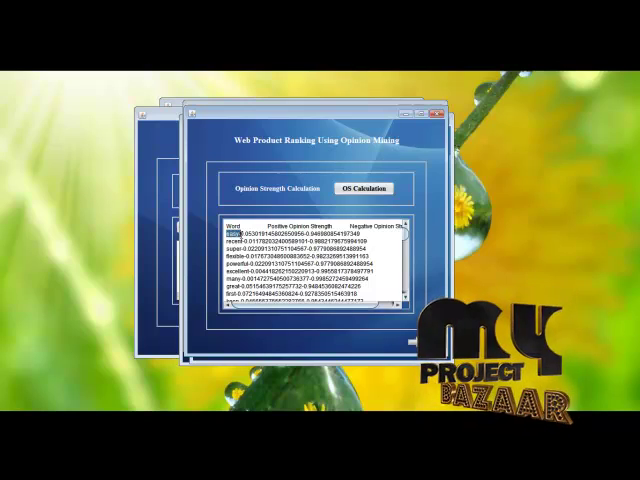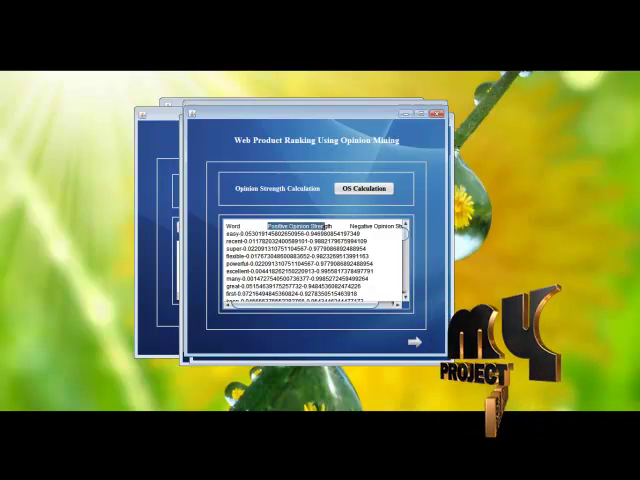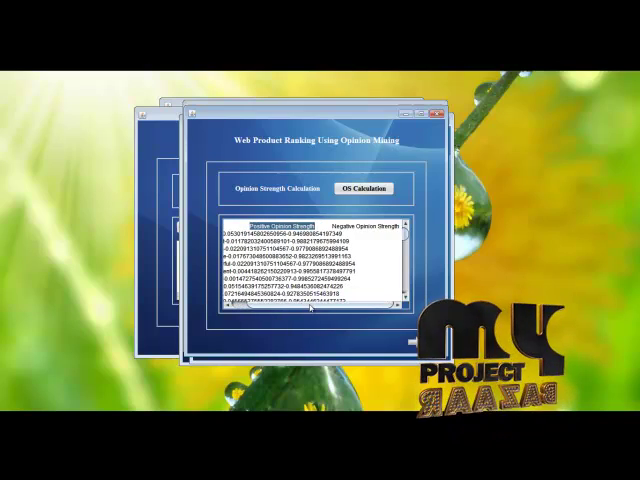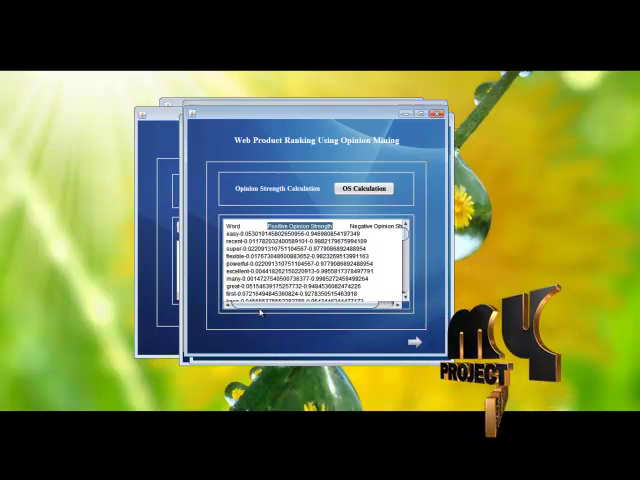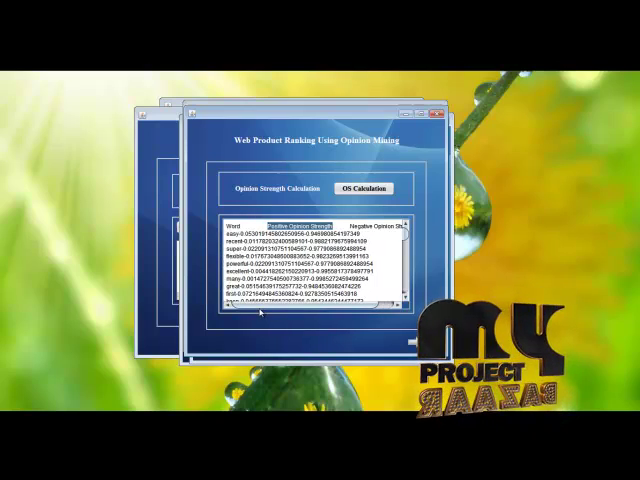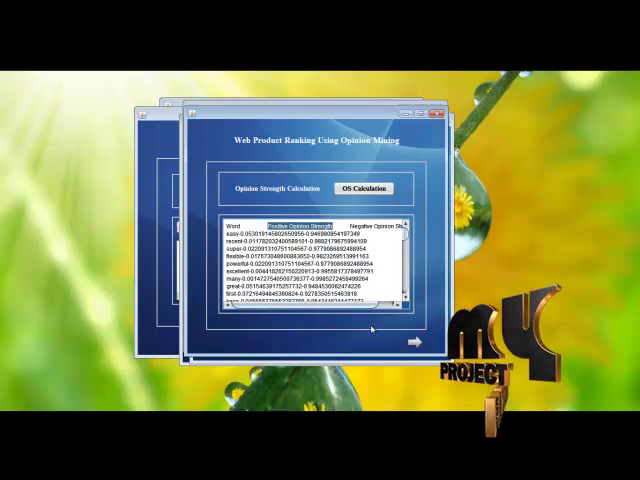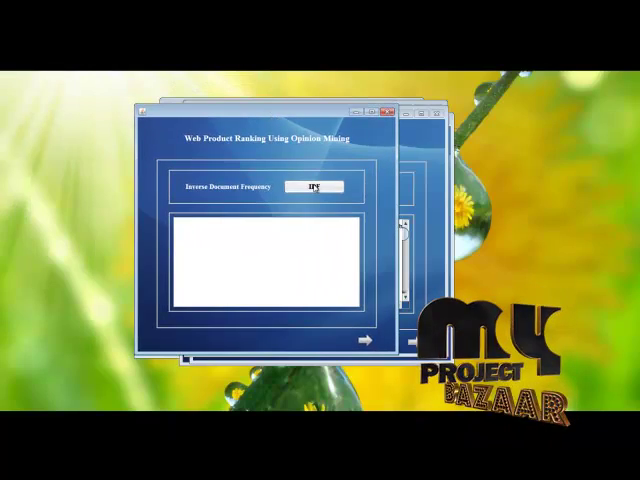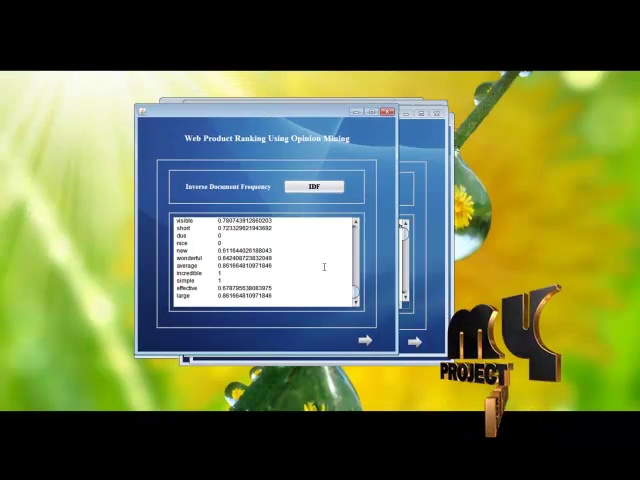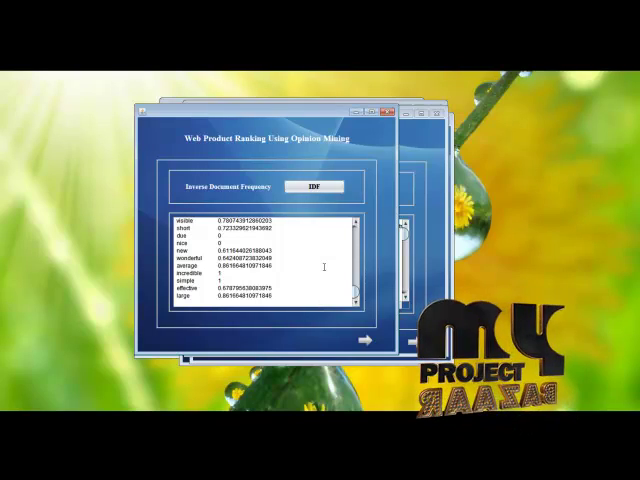So, to evaluate this opinion strength, we are going to evaluate the positive opinion strength and negative opinion strength. How positive the review given by the user is to the particular feature, and how negative the review is, that is given by the user. Next, we are going to evaluate the inverse document frequency. It is nothing but the inverse of the term frequency with some log values.